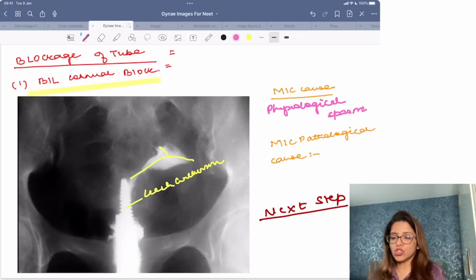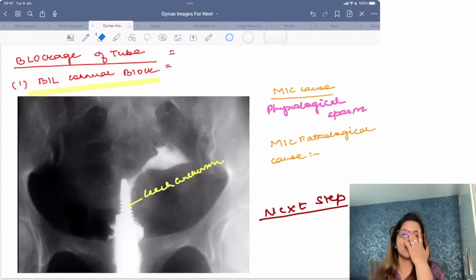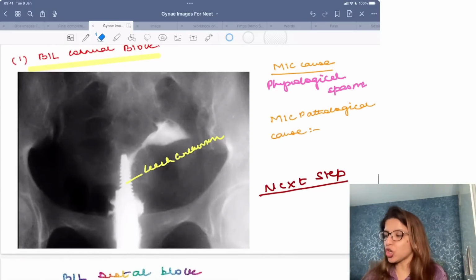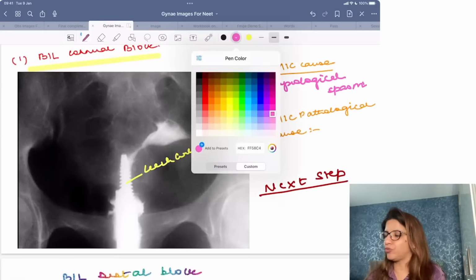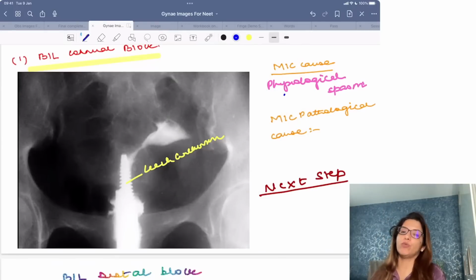Right? But the most common pathological cause, this is not a unicornuate uterus. यूनिकॉर्नुएट यूट्रस होता तो एक साइड पे फेलोपियन ट्यूब दिखाई देती. यहाँ पे you are seeing that the dye has gone inside and no fallopian tube is visible on either side, right? So this is a bilateral cornual block. Now, the most common pathological cause for bilateral cornual block is genital TB.